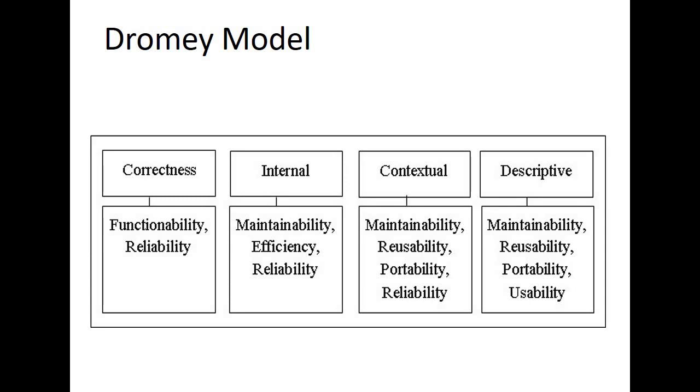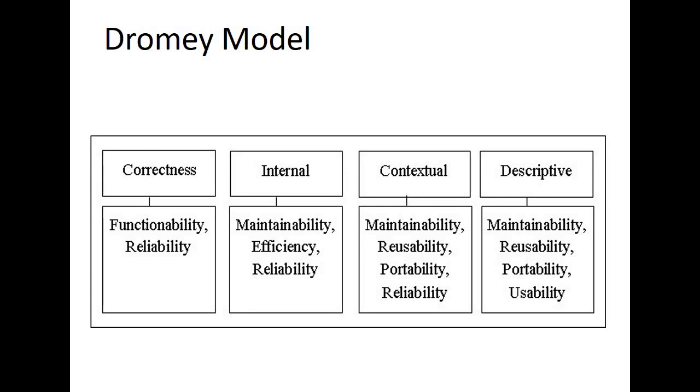So here we see correctness, internal, then contextual, and then descriptive, where further we have functionality, reliability, maintainability, and all those attributes which you have seen, right? And you will see that in the contextual and the descriptive part there are some add-ons to it. So basically Dromey has proposed a product-based quality model, right? So it's from the product perspective, and it understands clearly that each system requires a different type of quality evaluation, right? Each system requires a different type of quality evaluation.